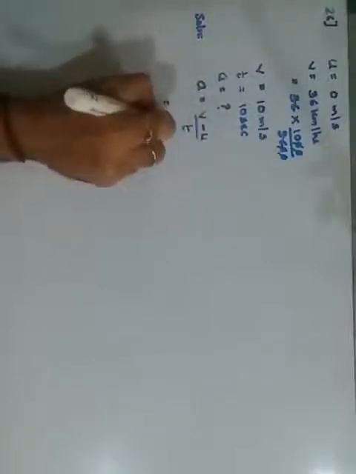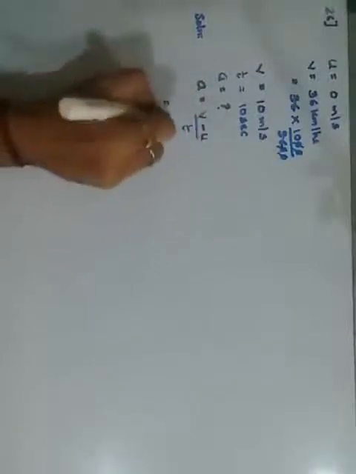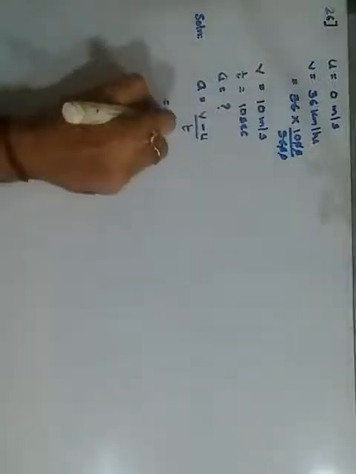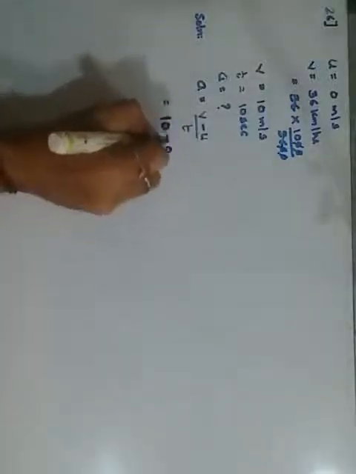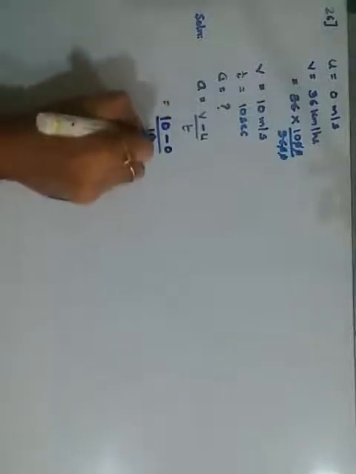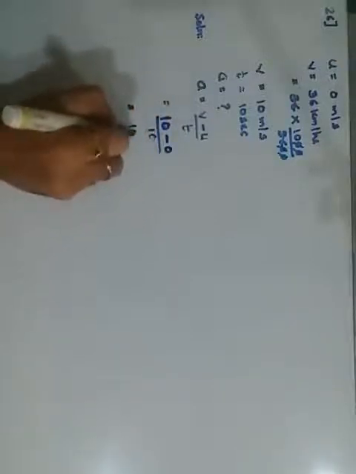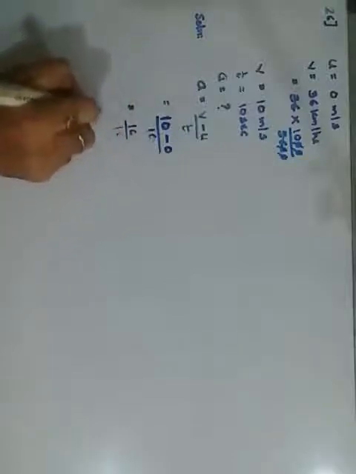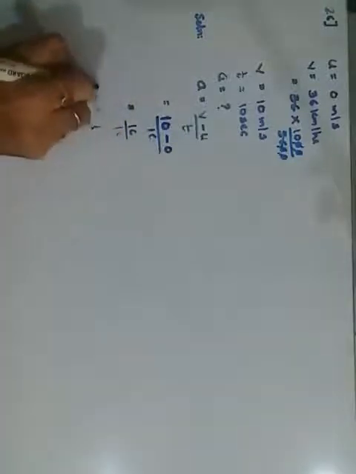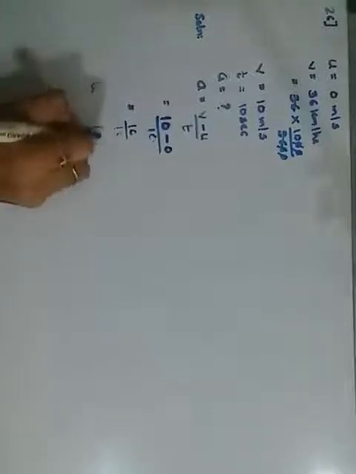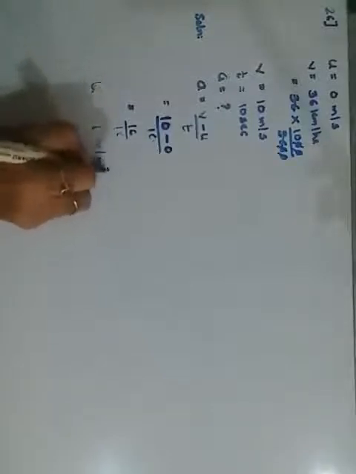V is 10 minus u is 0 upon t. T is again 10 seconds. So it becomes 10 upon 10. 10 and 10 cancel. Left is only 1. Therefore your acceleration is 1 meter per second square.